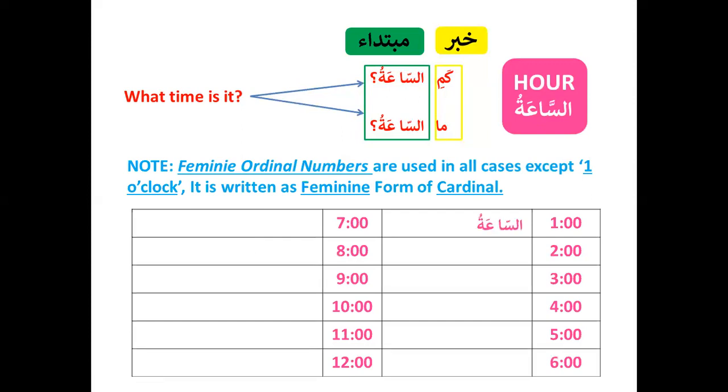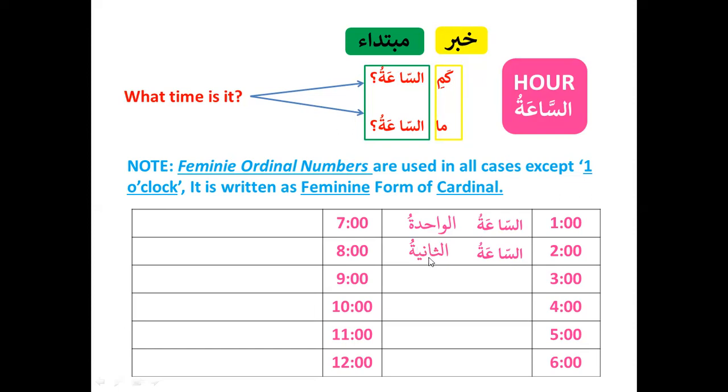So 1 o'clock only will be, if you see, it's like a mawsoof sifa construction again, as-sa'atu al-wahidatun. Why tun? Why feminine? Because as-sa'atu is also feminine. So you have to match in gender. You match in status, you match in type. The status is rafa, the gender is both feminine, the type is al proper. So it has to match in all 4 properties. And number also, this is 1, and the sense of it is that it is kind of 1.